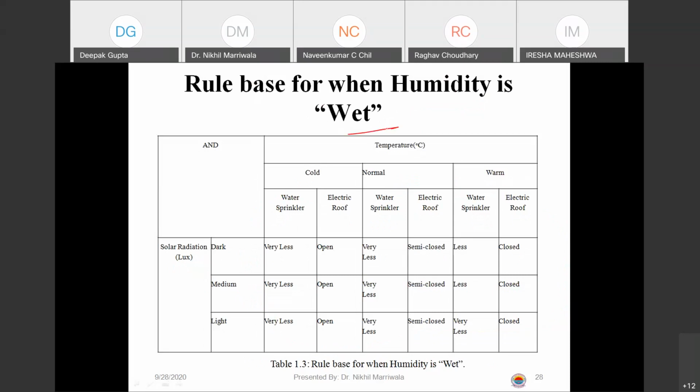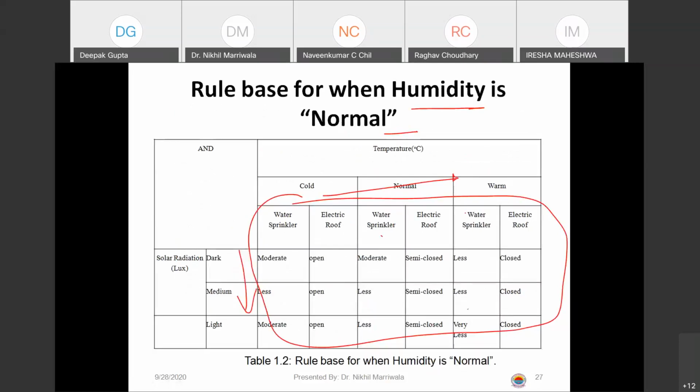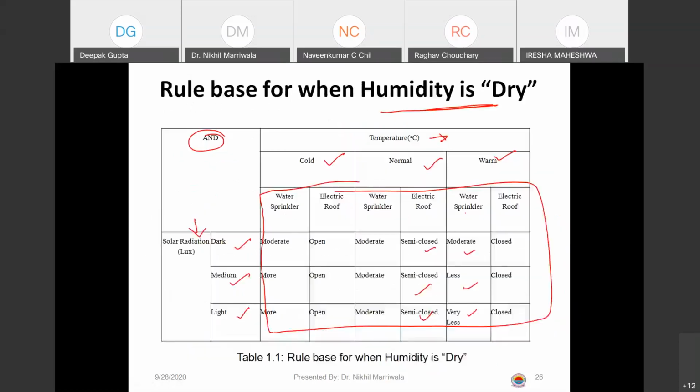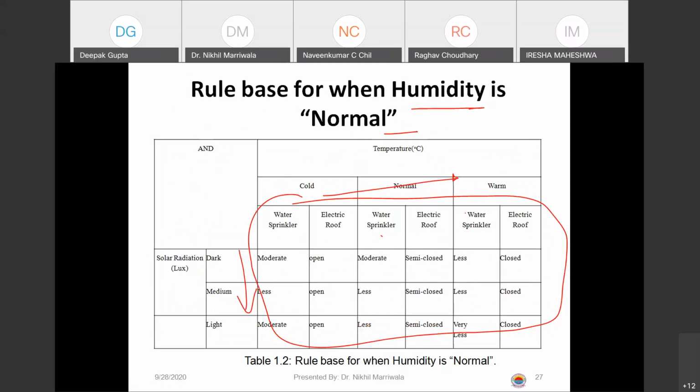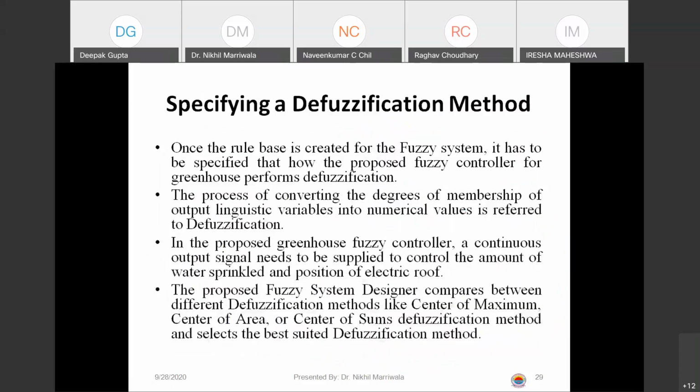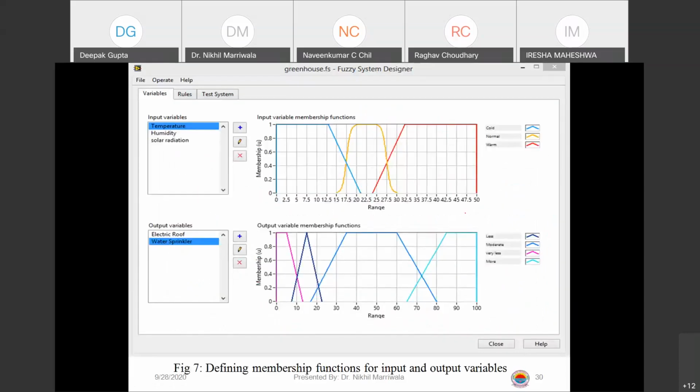And humidity is wet now. Similarly, you can talk about other values. You need to make this chart. You will see the output changes while you specify the defuzzification method for this, and this is how it looks like. This is what we will design.